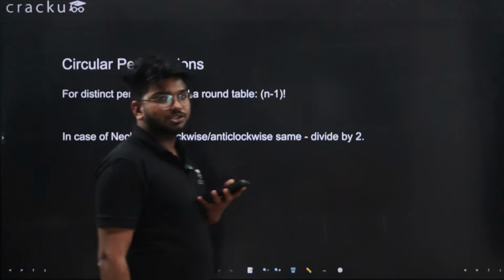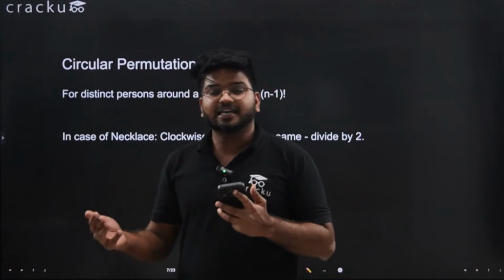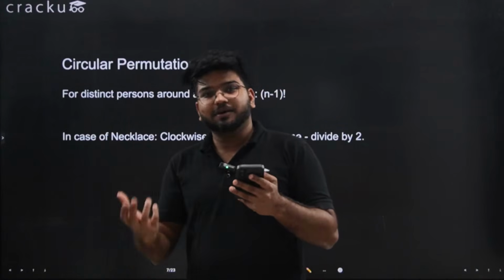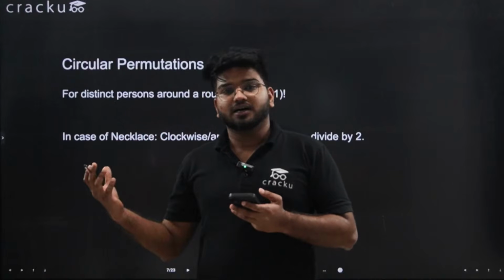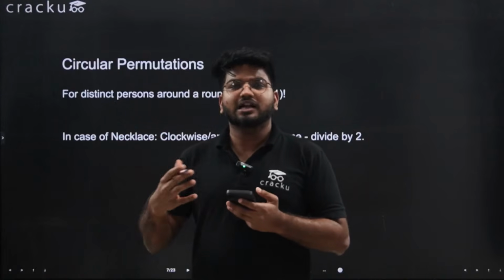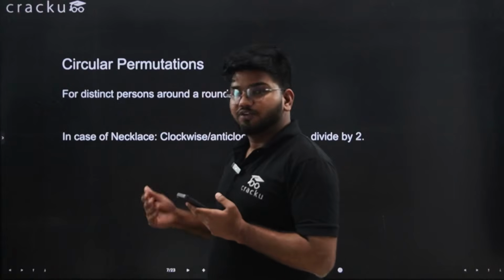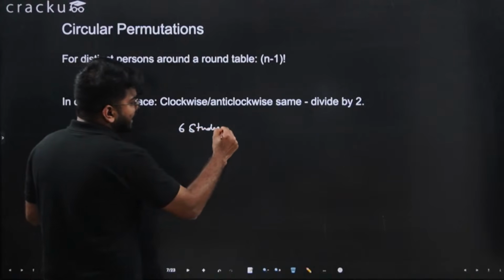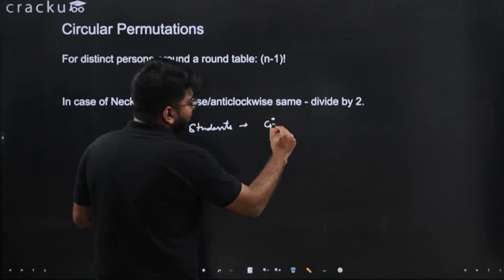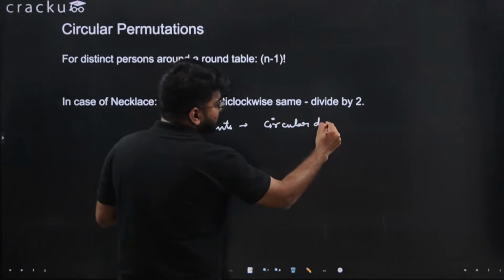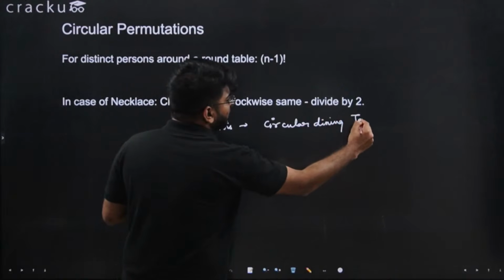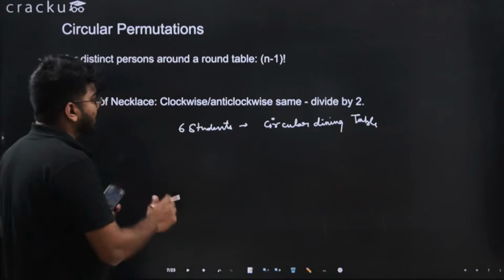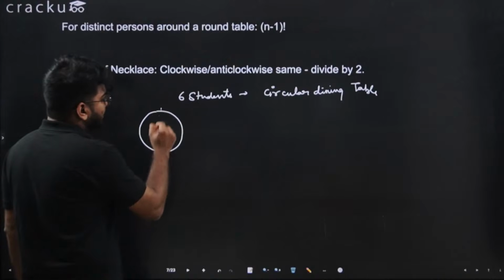Now we have circular permutations. Basically, the items are there, but you want to arrange them in circular form. It can be a circular table or any kind of seating or any arrangement which is in circular form. For example, let's say there are 6 students. They have to be arranged in a circular dining table. Now, how do you do it circularly? The whole idea for a circular table is, for example, I have this circle. These are the seats.